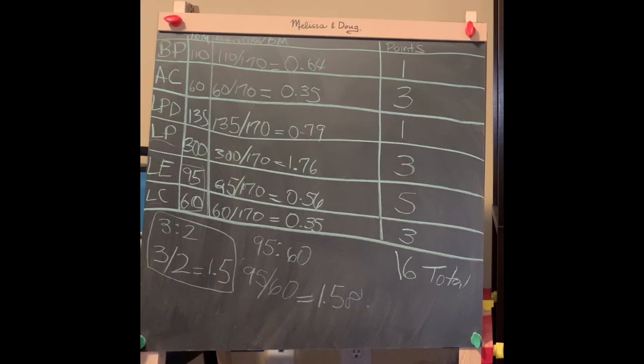With number of sets, I was looking for you to have 8 to 12 repetitions, so it had to fall within that range. If you had 5 repetitions, then that's not enough to build strength. And then once again, with the rest time, I didn't want you to have more than 3 minutes of rest for each exercise. And keep in mind, this was for the first week of exercise, and it's only recommended that you do strength training exercises 2 to 3 times a week, no more than 3 times a week. So you could have repeated twice what you were going to have Harold doing for the week.